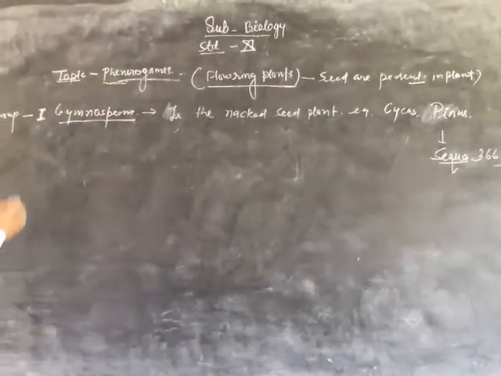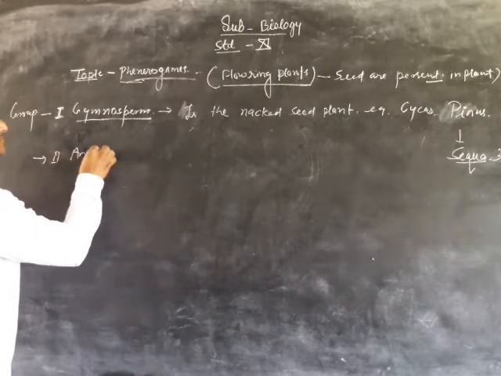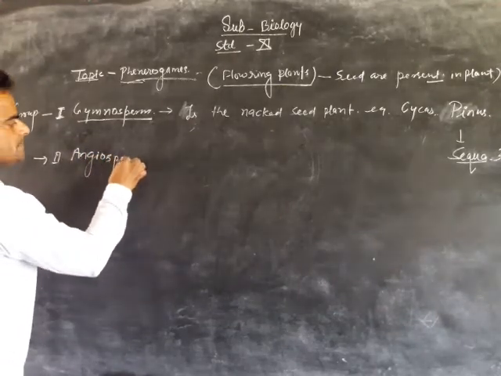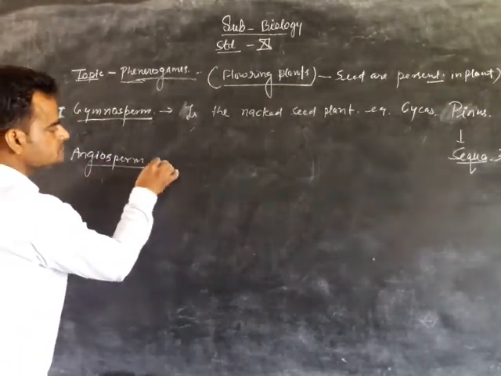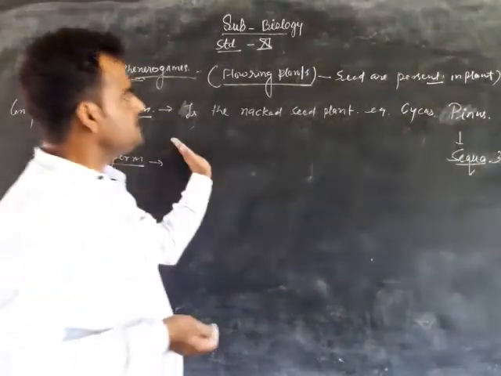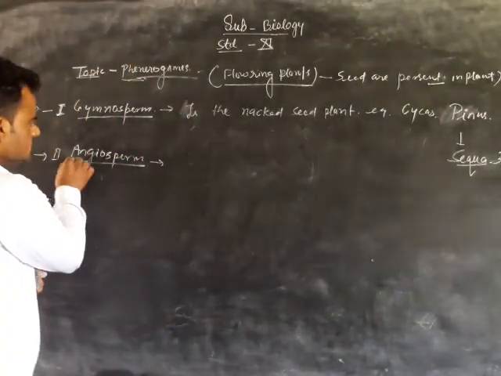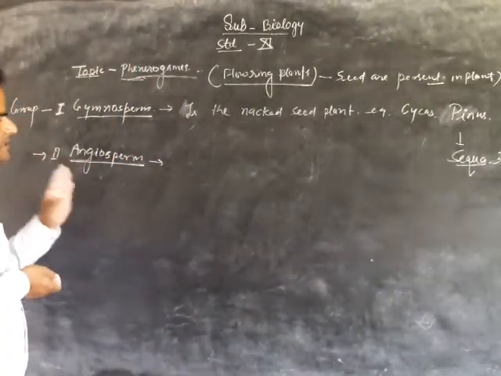And the second is angiosperm. Angiosperm is the covered seeded plant.